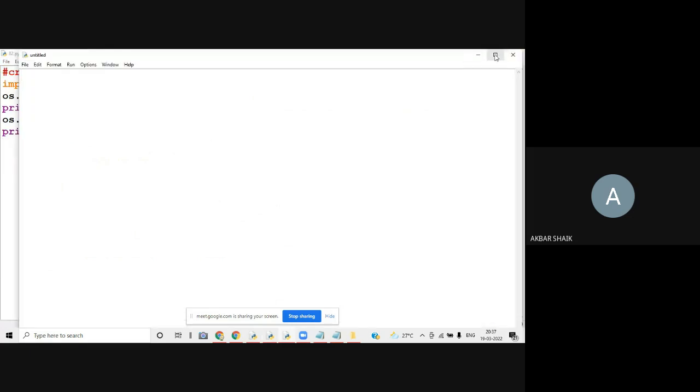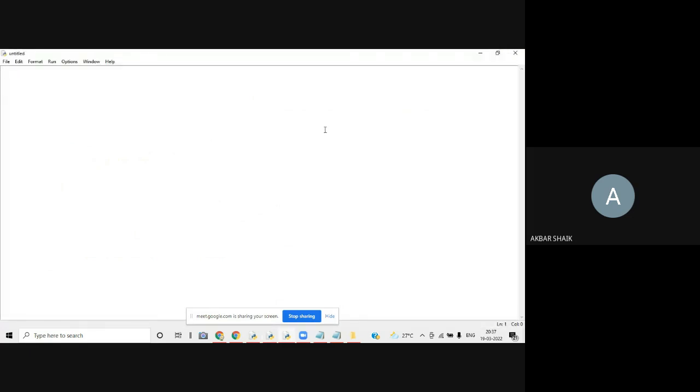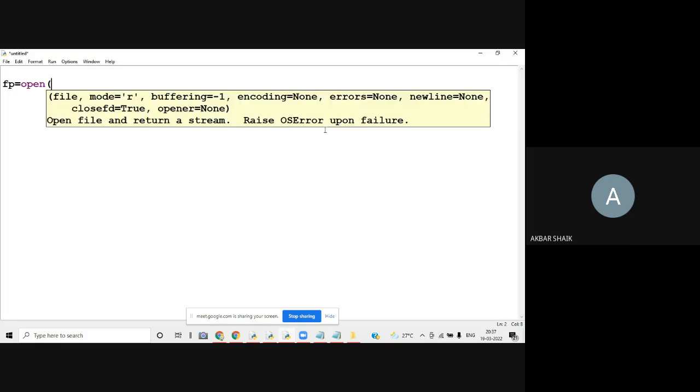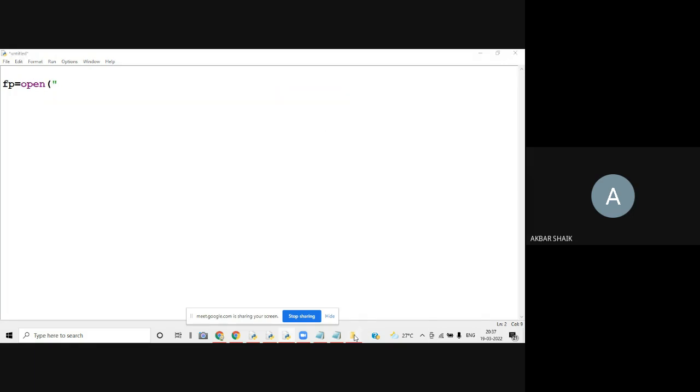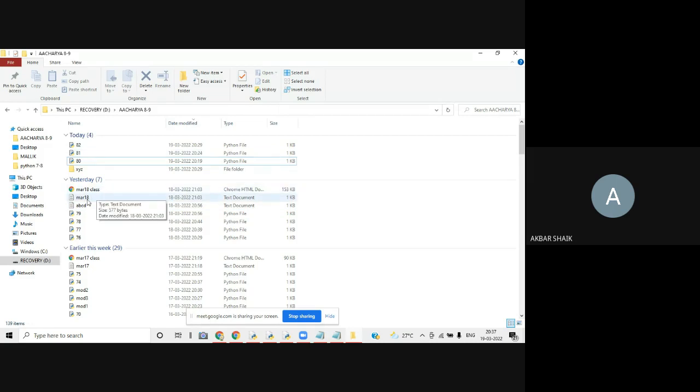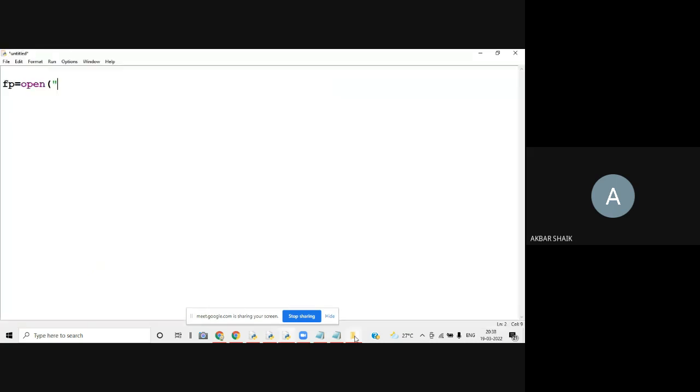We'll see one more example of how this will read n bytes. Let me write a simple example. The read function is used for reading a particular number of bytes. How it is used, we'll see here. First I want to open a file. I can call it a file pointer. fp is equal to open of, you can open any file here from your directory. Let me open yesterday's file, that is march18.txt.